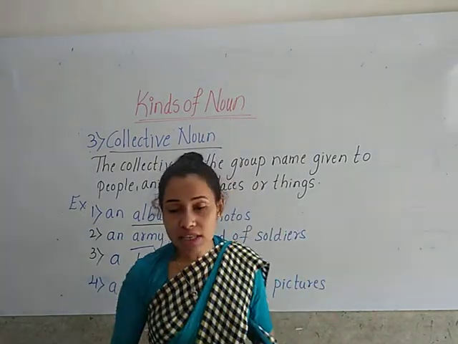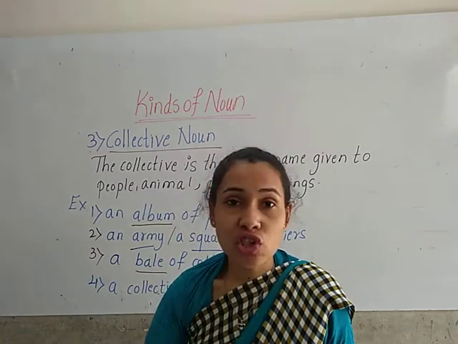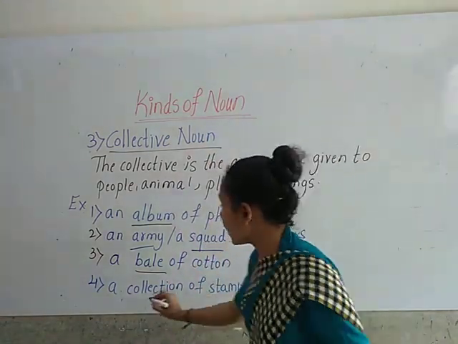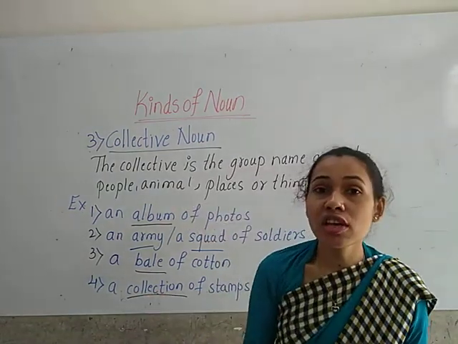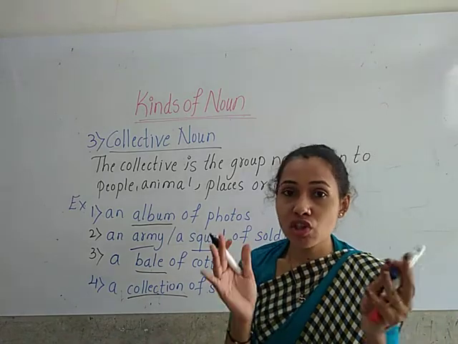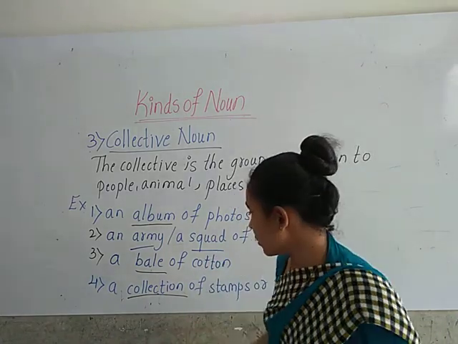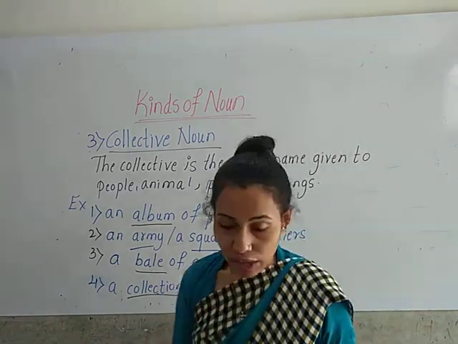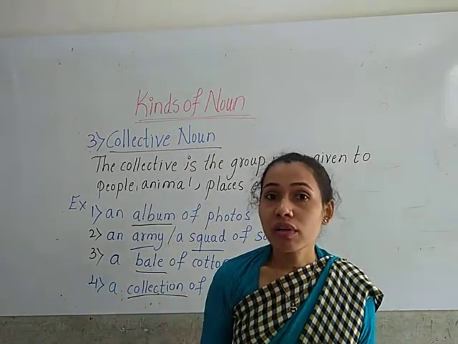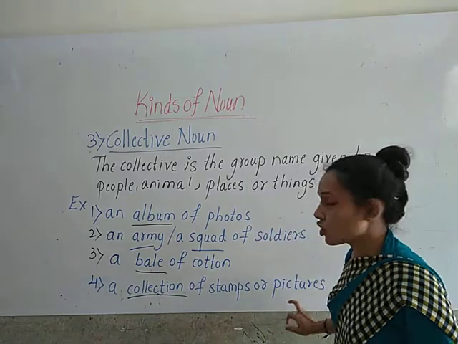So here, what is the group name of pictures or stamps, children? Collection. Collection is the collective noun, the group name which is given to stamps or pictures. Okay, we have to use the collective noun collection whenever we are getting a group of pictures.